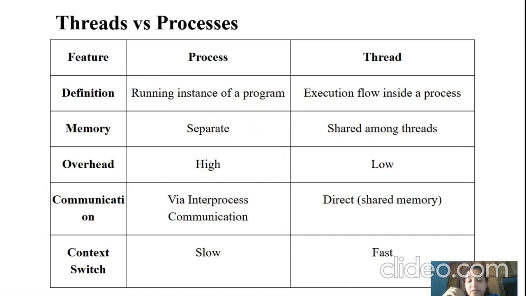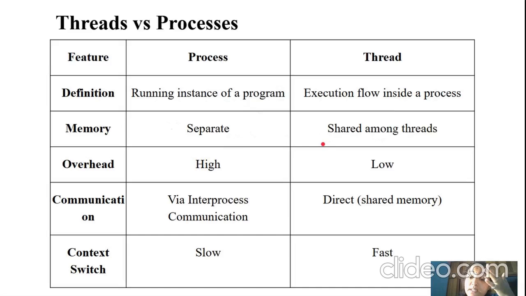By definition, a process is a running instance of a program. A thread is an execution flow inside a process. With respect to memory, a process has a separate memory allocation. For threads, the memory allocated to the process is shared among all the threads. Overhead is very high for a process and very low for a thread.